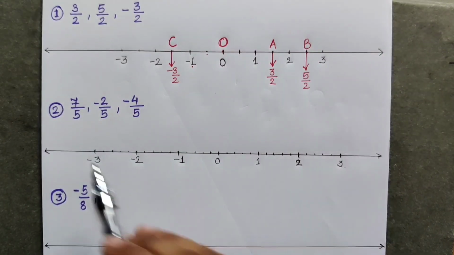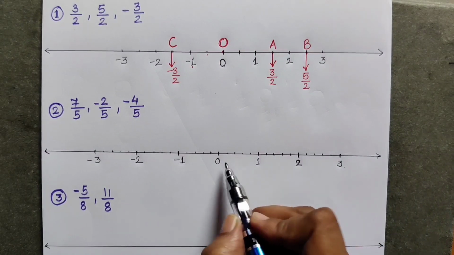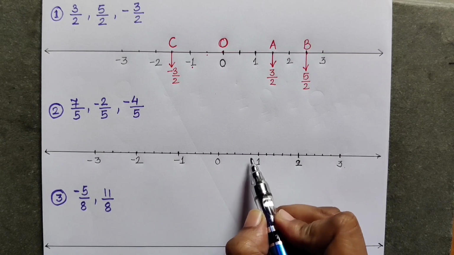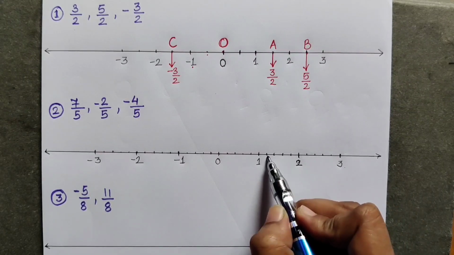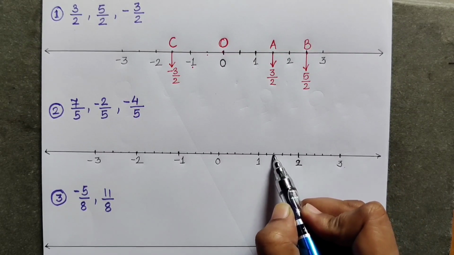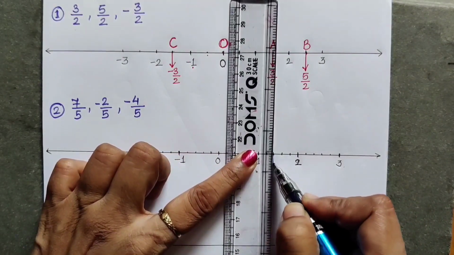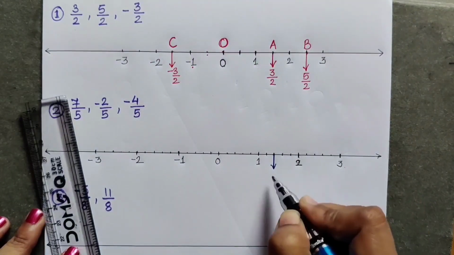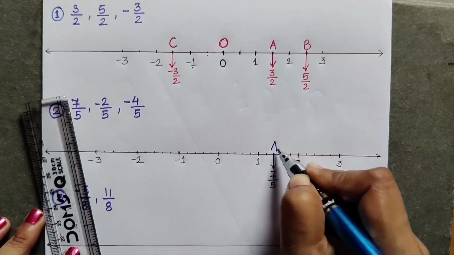7 upon 5, plus 7 upon 5, will come on the right hand side of 0. First point is 1 upon 5, second is 2 upon 5, third is 3 upon 5, fourth is 4 upon 5. This is 5 upon 5, 5 upon 5 means 1. Then the next point is 6 upon 5 and this is 7 upon 5. The seventh point after 0 is 7 upon 5. I am showing it by drawing a small arrow. So this is 7 upon 5. You can write A here.